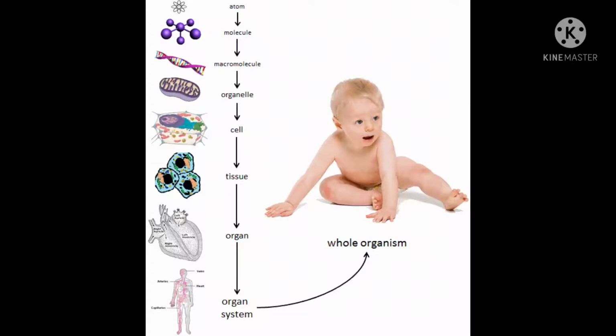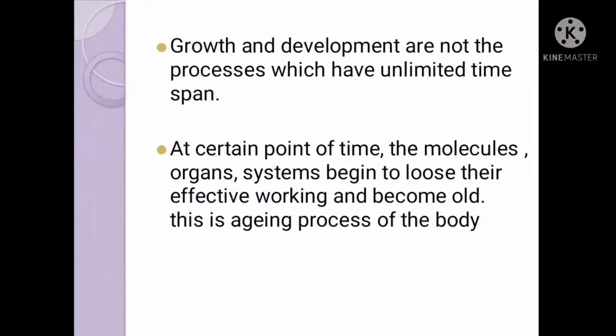Growth and development are not processes which have an unlimited lifespan. At a certain point of time, the molecules, organs and systems begin to lose their effective working and become old. So this is the aging process of the body, which occurs in the living organism.